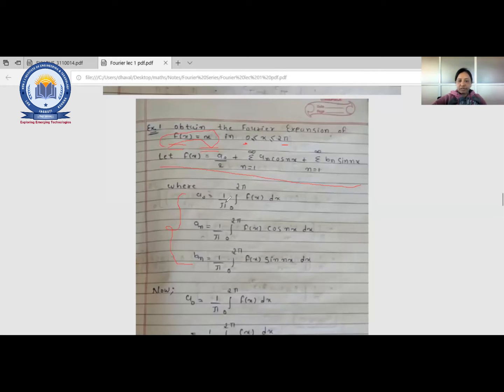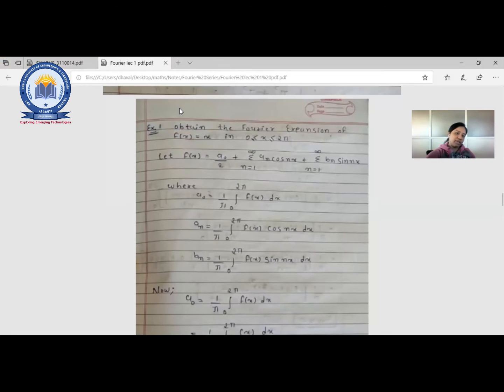I'll try to write it down on the whiteboard so you have a clear idea. So first, our function is f(x) equal to x, and the interval is 0 to 2 pi.